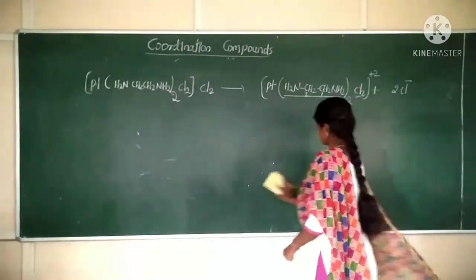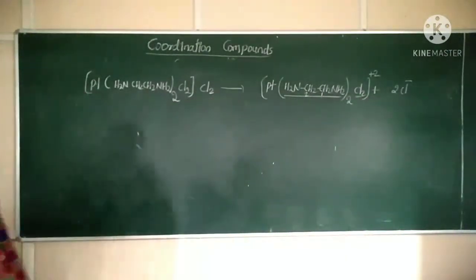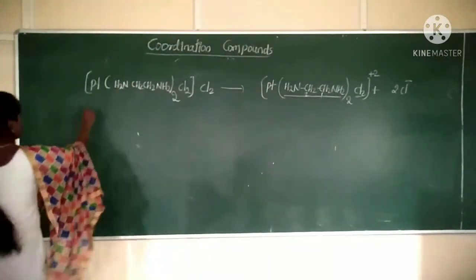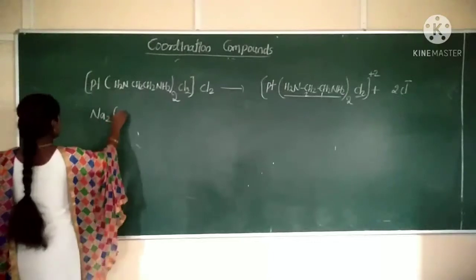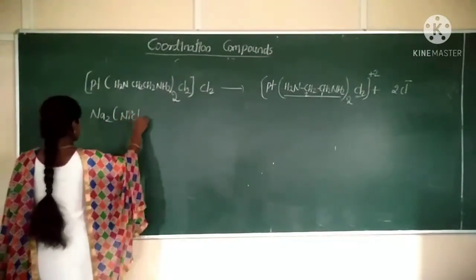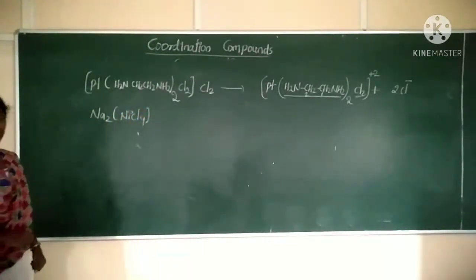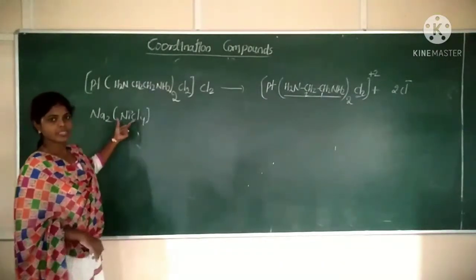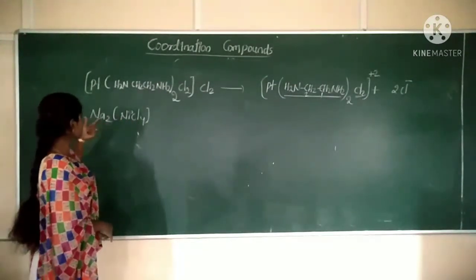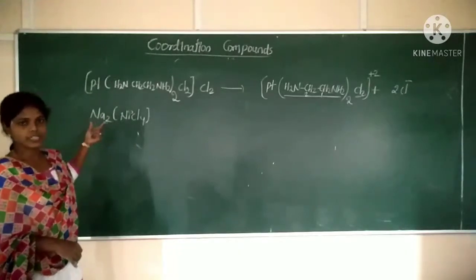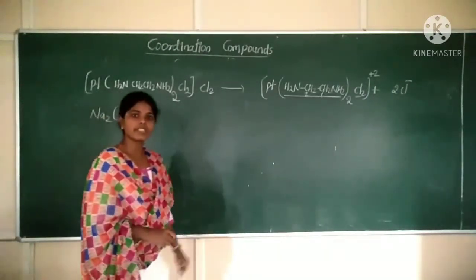Next example. Na2NiCl4. So outside the coordination sphere or in the ionization sphere, which species is there? Sodium is there. Always sodium forms what? Positive charge.